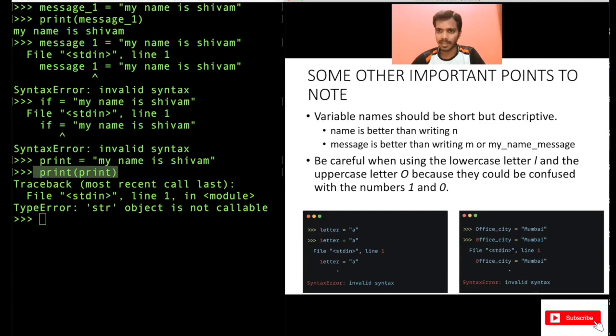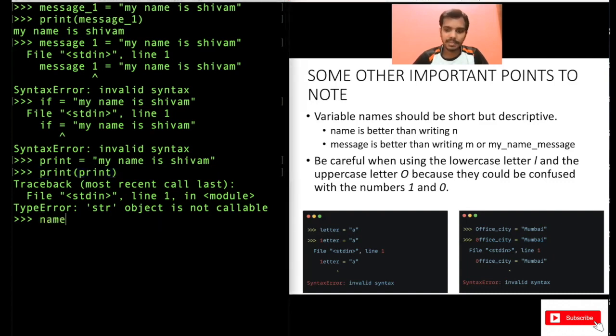This is not a rule, but you should keep it in mind. Variable names should be short but descriptive, right? If you want to store some name, you will write name equal to some name, let's say Shivam, right? Now, if you write n equal to Shivam, you can also do this. It's not wrong in Python. But understand that when you're writing n equal to Shivam, it's not descriptive enough. What does this n mean? You do not know. But when you write name equal to Shivam, when somebody reads your code, they will understand, okay, this is a name, and the name is Shivam, right?